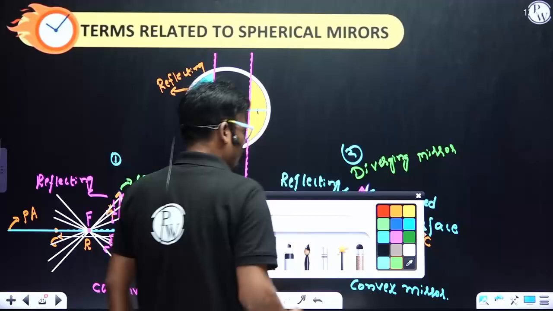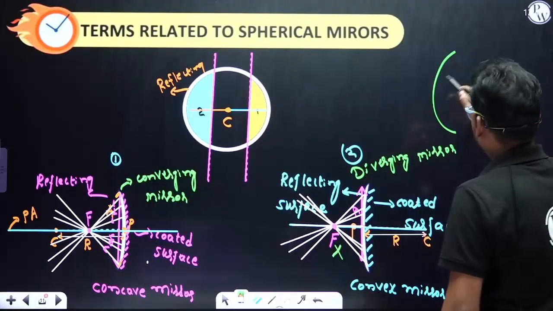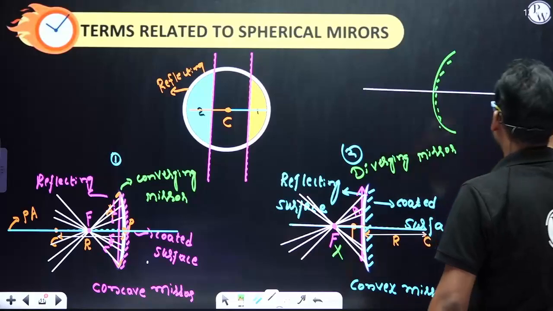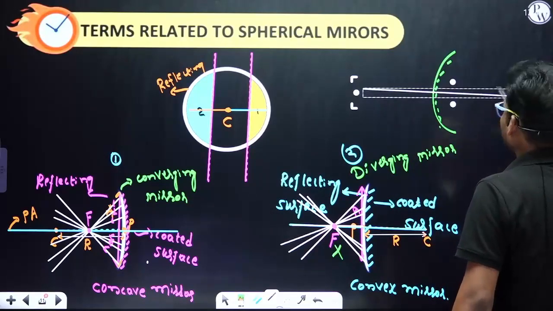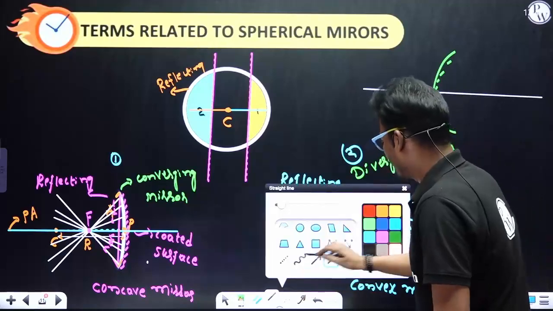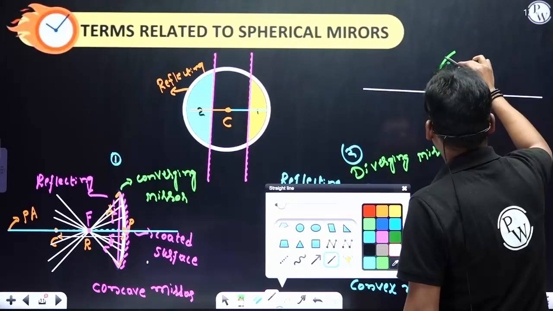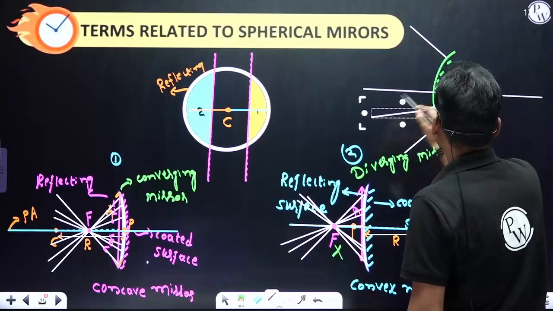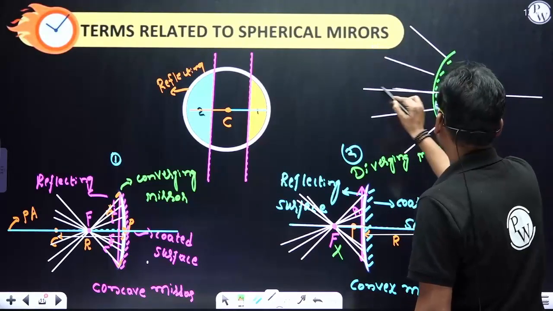Then how? Consider this the coated surface, and this the principal axis. The reflected rays will move in this way, or in this way, or in a straight path.